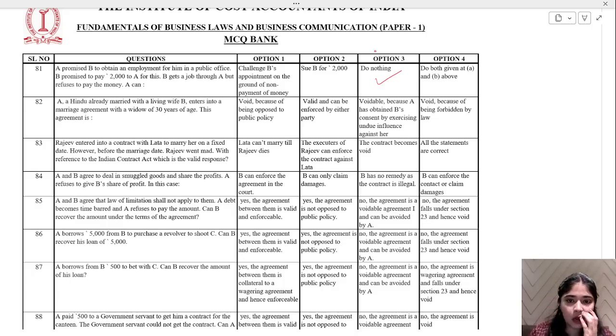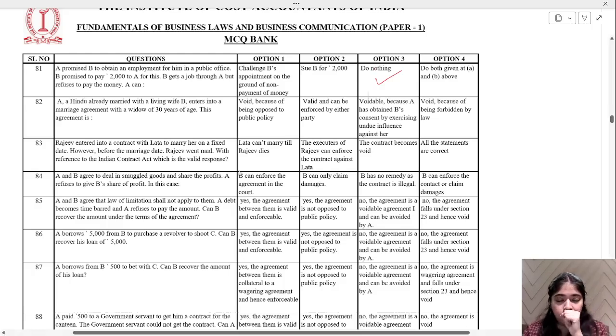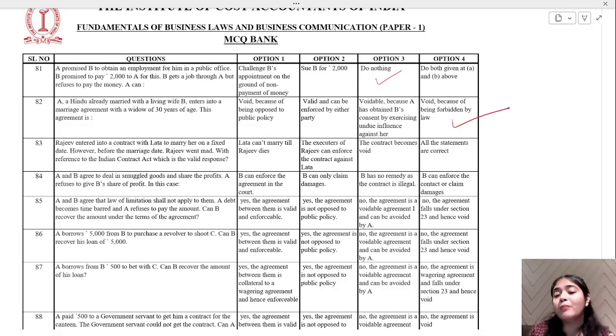Okay. Now, a Hindu already married with a living wife B enters into a marriage agreement with a widow of 30 years of age. This agreement is void because opposed to public policy. Valid and can be enforced by either party. Voidable because A has obtained B's consent by exercising undue influence against her. Void because of being forbidden by law. In Indian law, you're not allowed to marry again if your first wife is alive. So that is void because being forbidden by law.